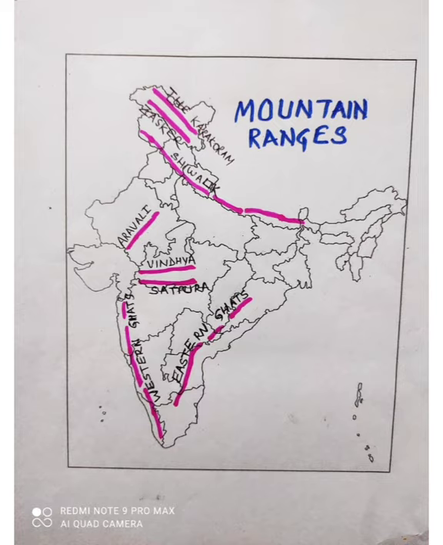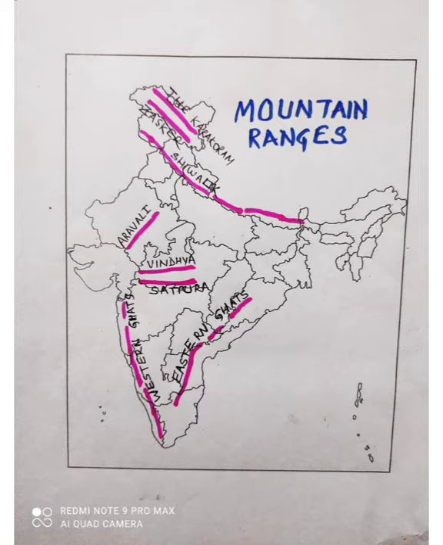So you can see in the map we have shown Shivalik range, which is very important as far as map work is concerned. Then if you move further south, you will find in Rajasthan we have shown Aravalli range. This is very important mountain range in the western part, or you can say northwestern part of India. If you move further south, almost in the center of India, we have Vindhya range and Satpura range. These two ranges mark the boundary of Deccan Plateau, northern boundary of Deccan Plateau, or you can say southern boundary